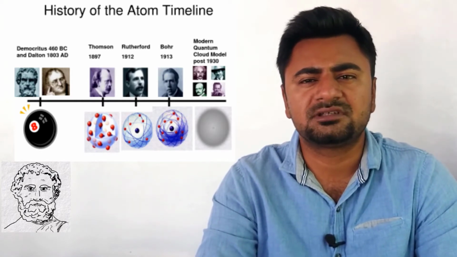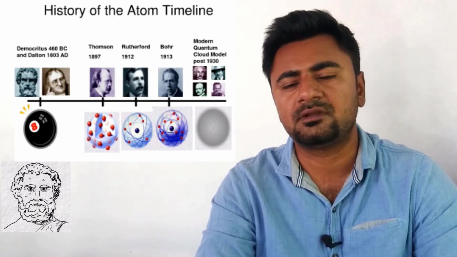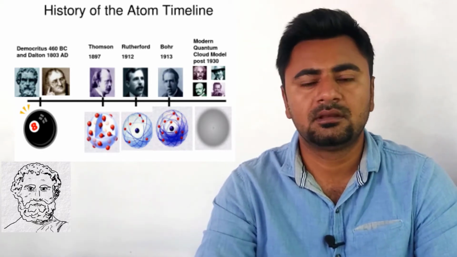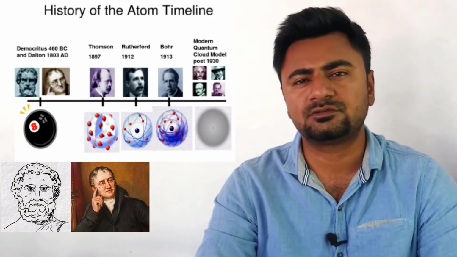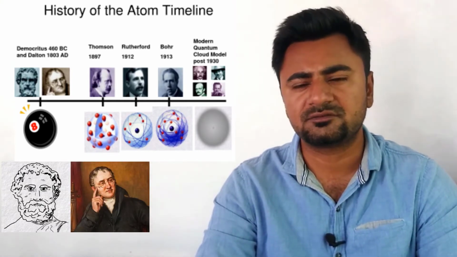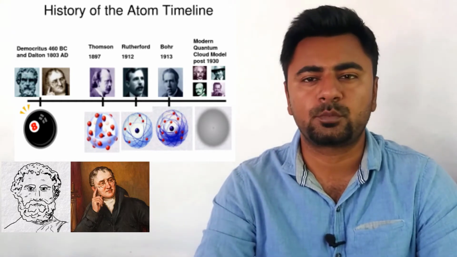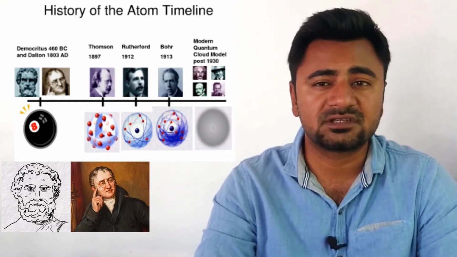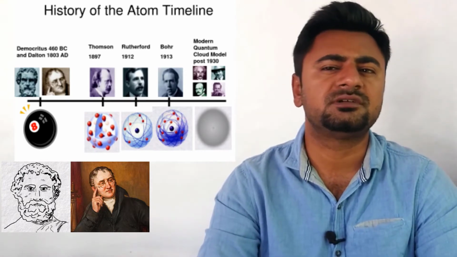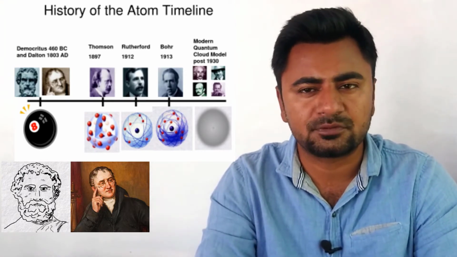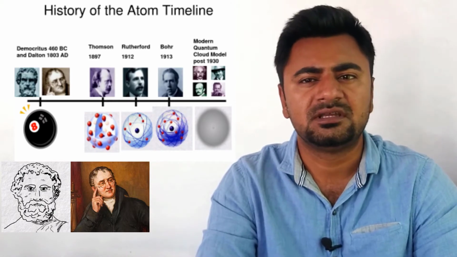By the way, these concepts of Greek philosophers were not based on experimental proofs. Later on in the 19th century, John Dalton, an English school teacher, explained the law of conservation of mass and the law of definite proportion on the basis of the concept of atoms. He developed an atomic theory.